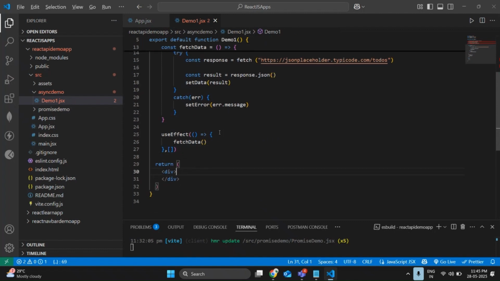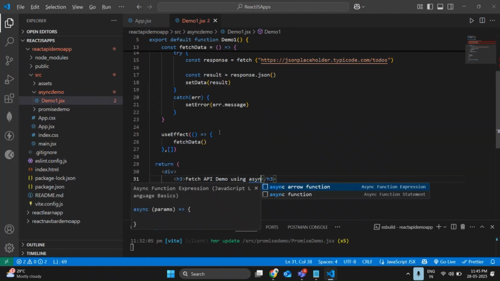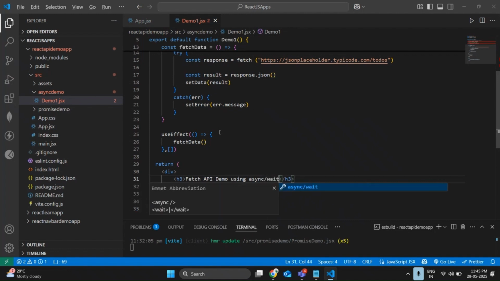So let me try to complete the code. H3: fetch API demo using async and await. Why we are going to get an error, I'm going to show you now, no issue.